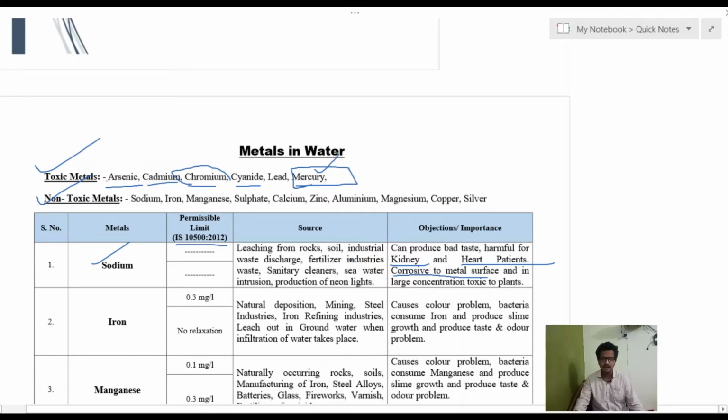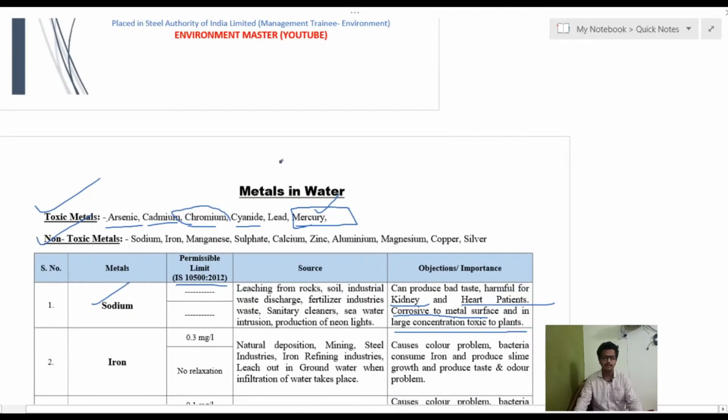That is why the sodium chloride or sodium concentration in the water is very, very important. There is also one more cause: in a large concentration it is toxic to plants. So let's understand how it will be toxic for the plants, if there is a higher concentration of sodium in the water and that water is in the soil.